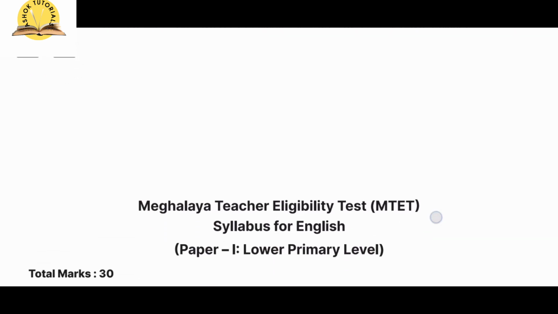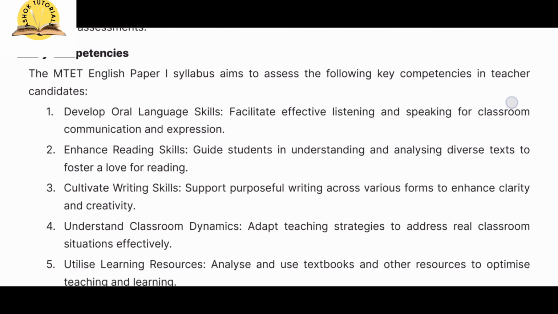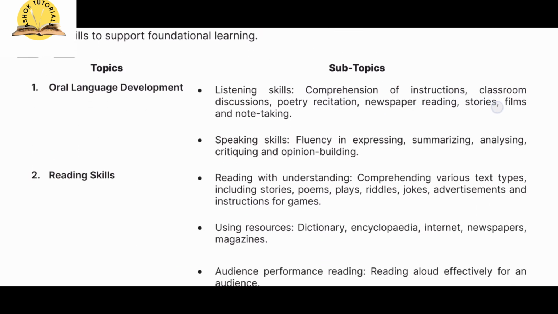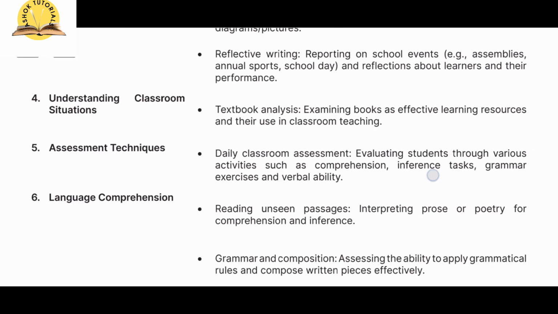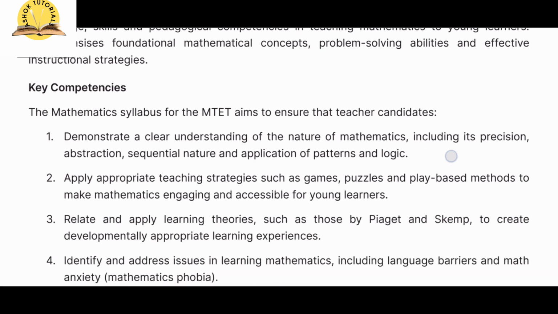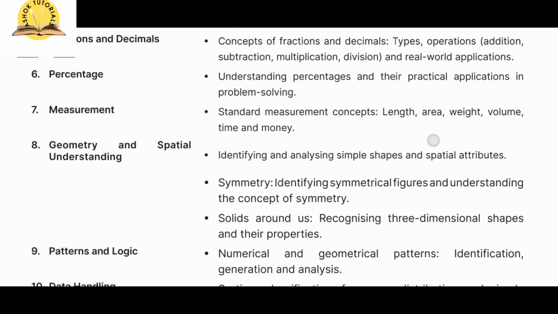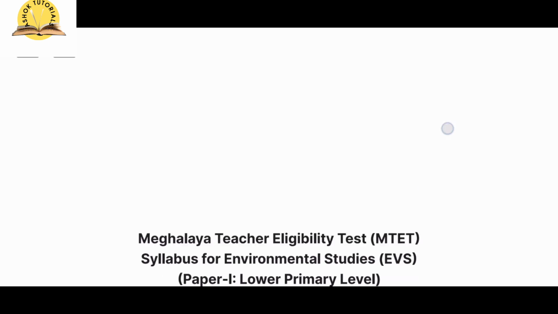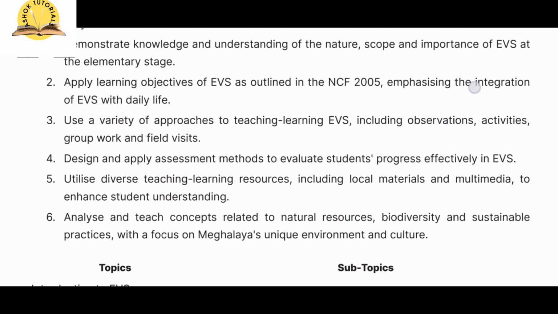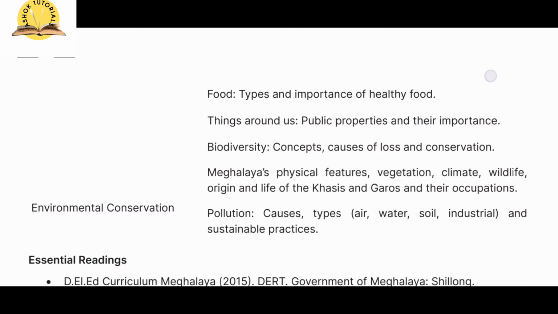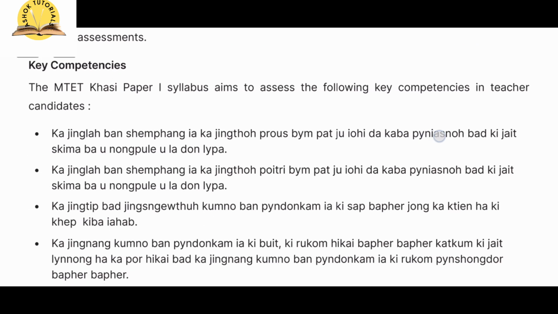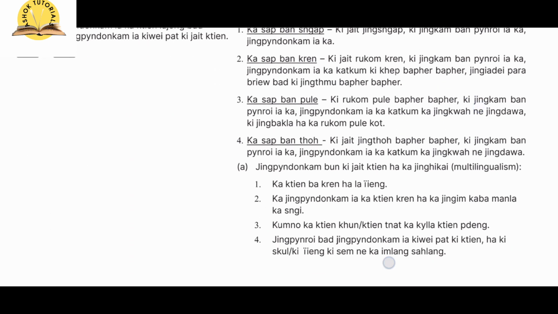Slowly I am moving. This is the English syllabus. All right. Then we have the mathematics syllabus. This is mathematics. Then we have environmental studies. This is the syllabus. Then we have Khasi. This is the syllabus of Khasi.